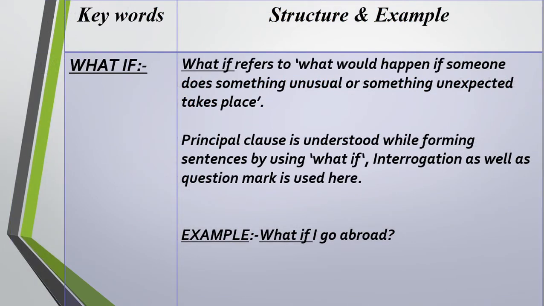Then what if? What if refers to what would happen if someone does something unusual or something unexpected takes place. For example, here you see, the principal clause is understood while forming sentences by using what if. Interrogation as well as a question mark is used here. Here you see, what if I go abroad? What if I die? What if I cannot attend the meeting? What if? That is, what will happen if I cannot do this in time? What if I fail in the exam? What if I don't get the job? Like this.